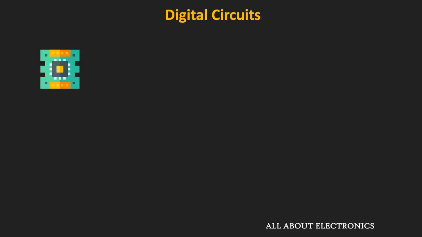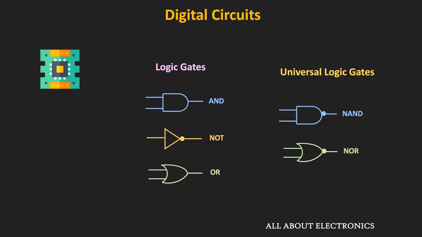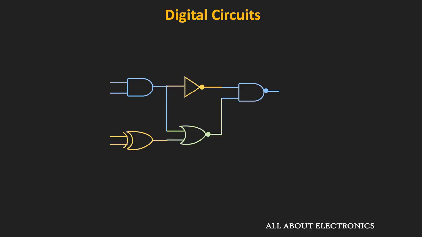So the logic gates are the basic building block in digital electronics. And there are several types of logic gates. So the AND gate, NOT gate and the OR gate are the three basic types of logic gates. And using these three gates, it is possible to implement any logic function. Apart from that, there are two universal gates. And they are called universal gates because using any one of these two gates alone, it is possible to implement any logic operation. So apart from all these gates, there are two more gates which are known as the XOR gate and the XNOR gate.